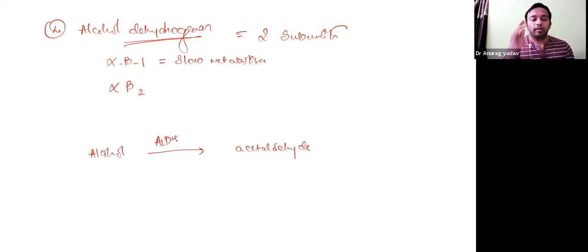Two isoenzymes, 1 and 2. Alpha beta 1, alpha beta 2. Alpha beta 1 is slow metabolizer. Alpha beta 2 is fast metabolizer.